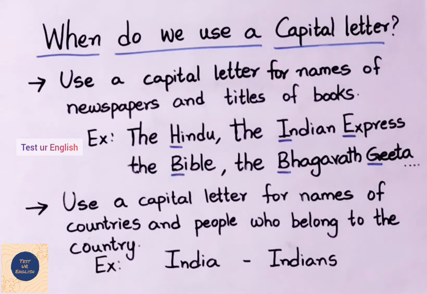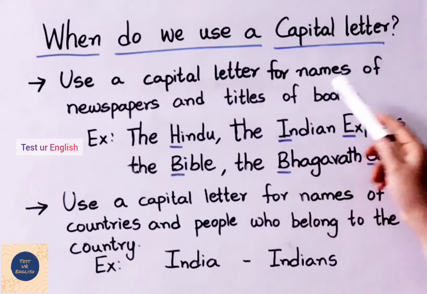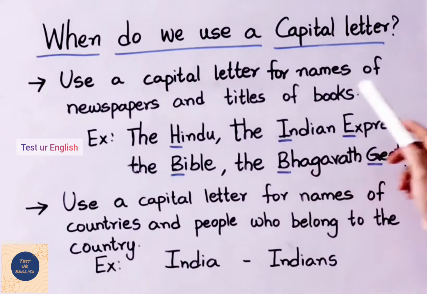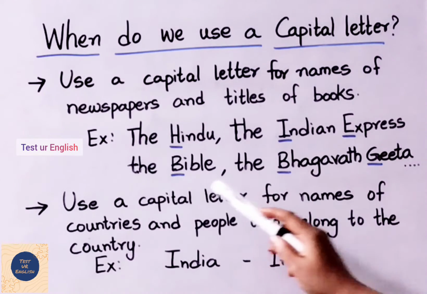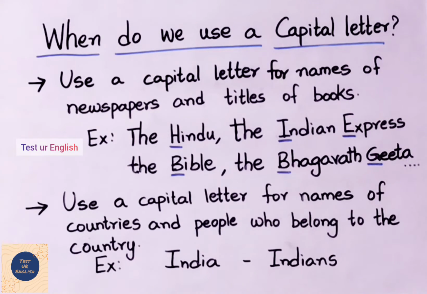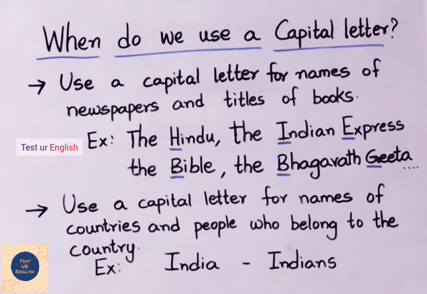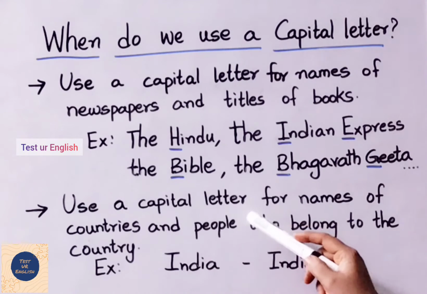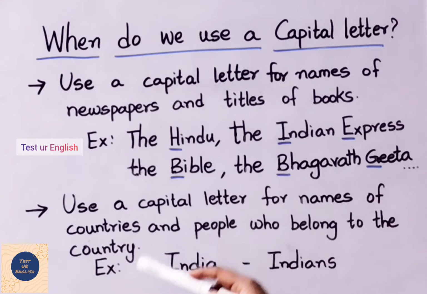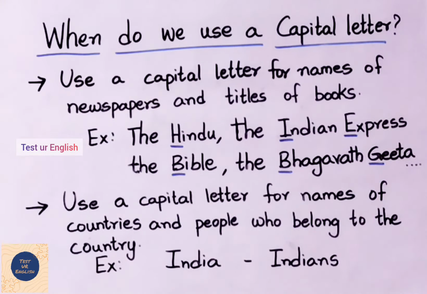Rule number 8. Use a capital letter for names of newspapers and titles of books. Example, The Hindu, The Indian Express, the Bible, the Bhagavad Gita, etc. Rule number 9. Use a capital letter for names of countries and people who belong to the country. Example, country India and the people living in that country are called Indians.